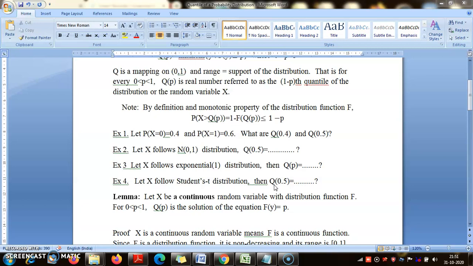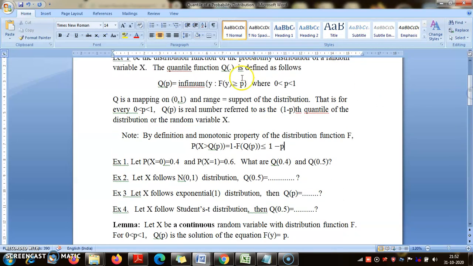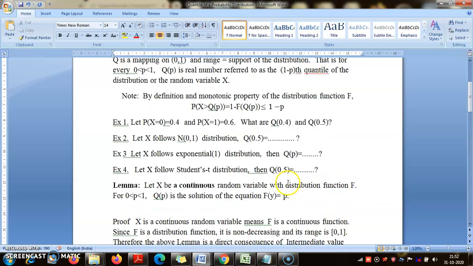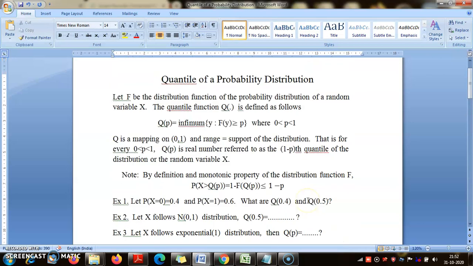Now here is a lemma. It is a small but important lemma: if x is a continuous random variable, that is, if the distribution function is continuous, then for any p between 0 and 1 you don't have to bother about this definition in this peculiar way, and you can simply say q_p is a solution of the equation F(y) equal to p. Now why is that so? Why in general can we not define it like this?